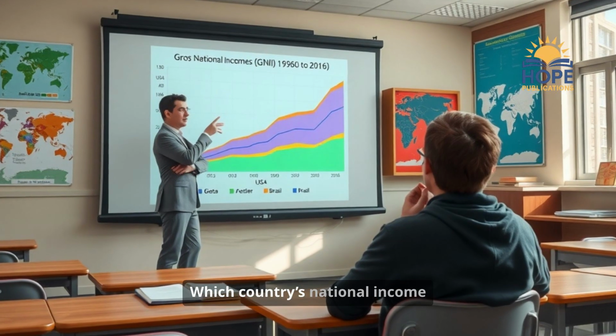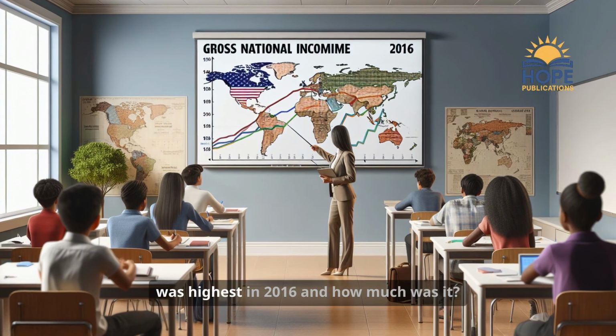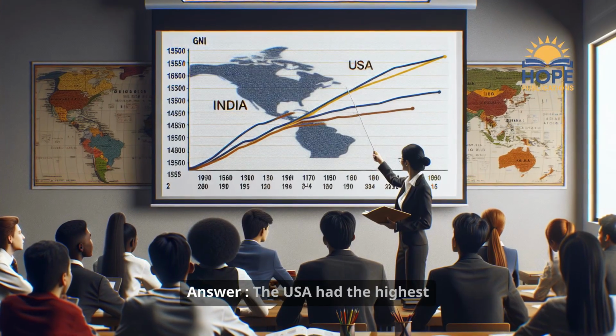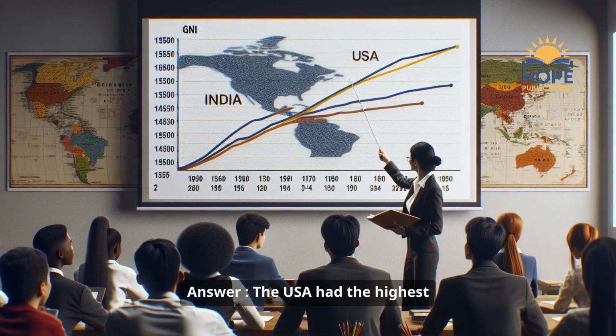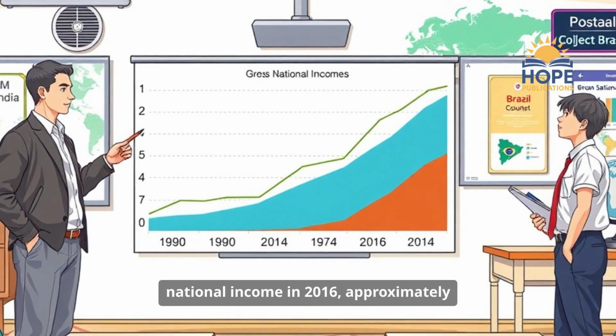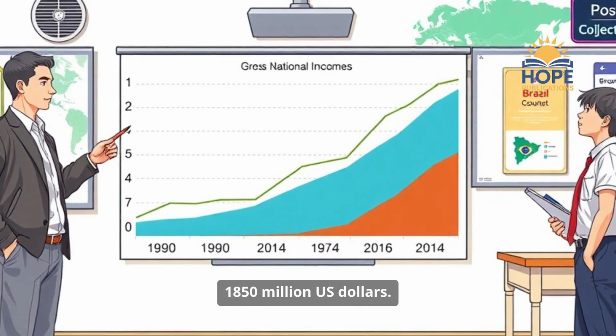1. Which country's national income was highest in 2016 and how much was it? Answer: the USA had the highest national income in 2016, approximately 1850 million US dollars.